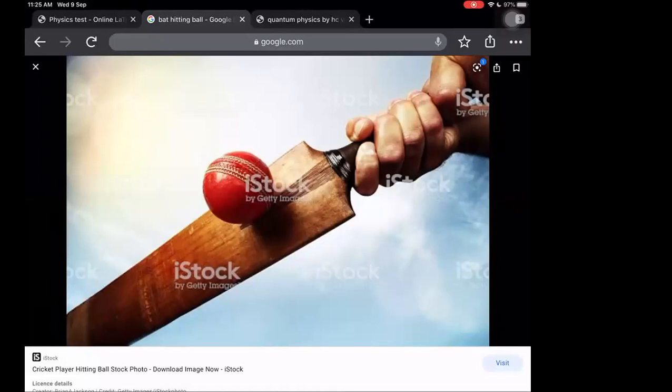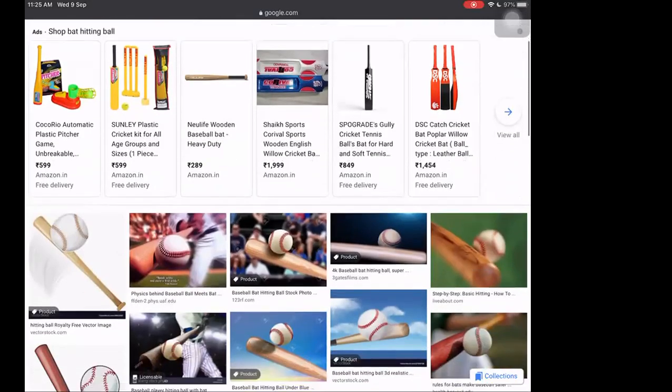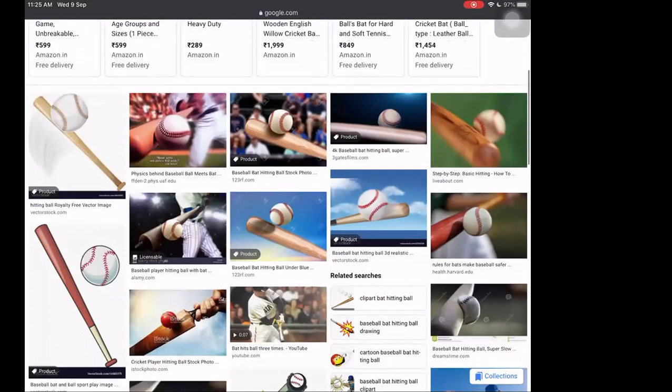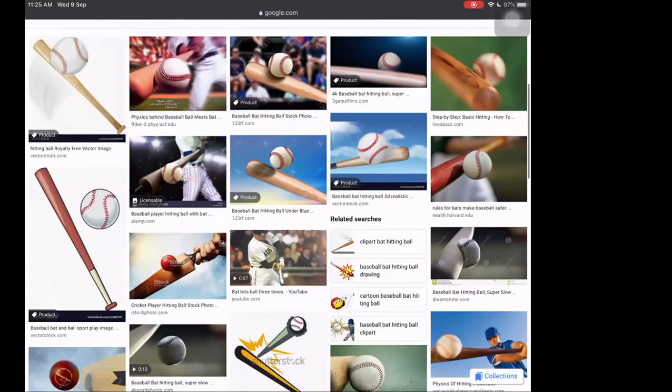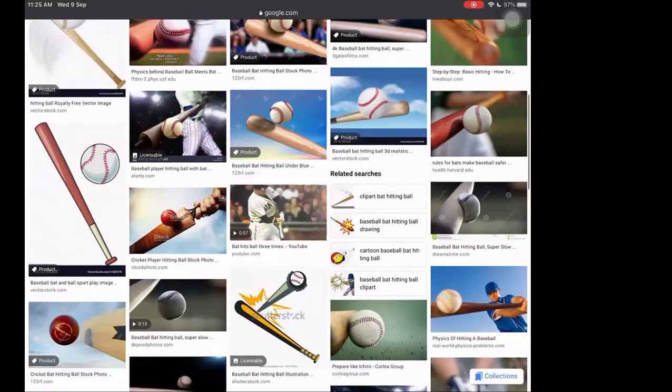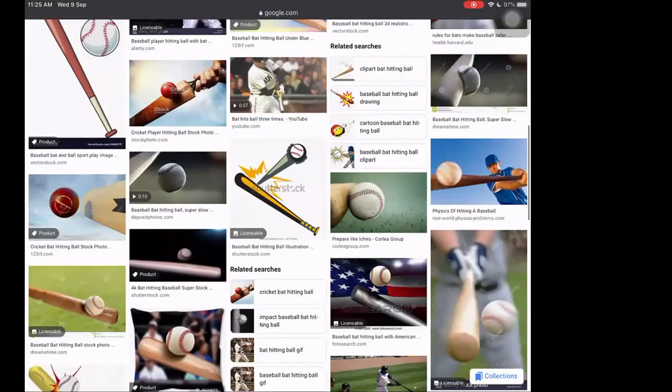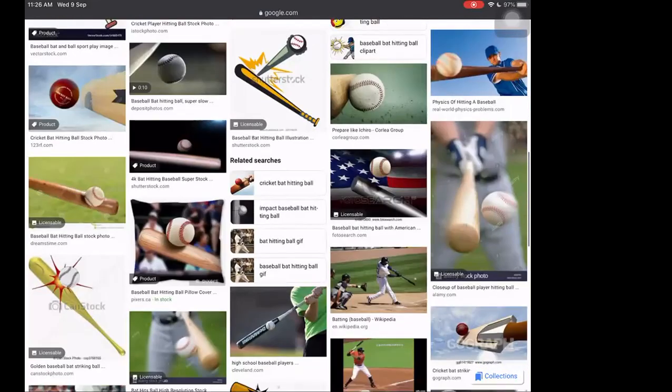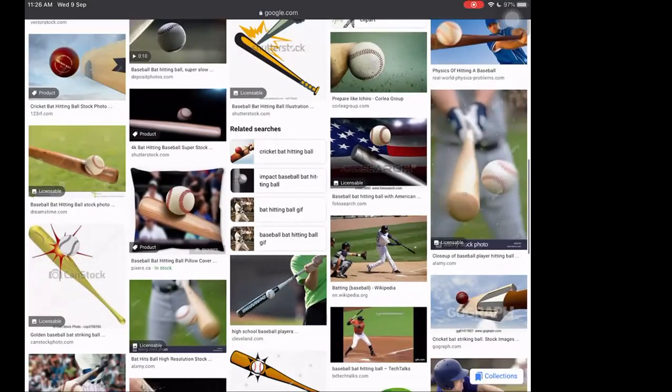Very large force, sir. So he will be feeling a very, very large force. But on the other hand, the cricket players who want to hit a sixer sometimes hit it in such a way that they do not even feel much force. It goes smoothly. Edge, sir? Edge or center, not completely edge.